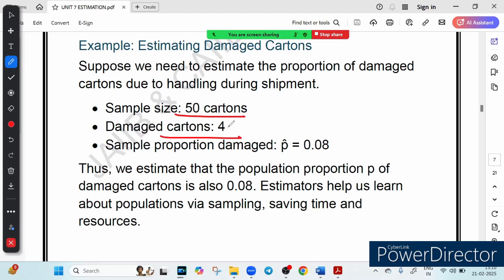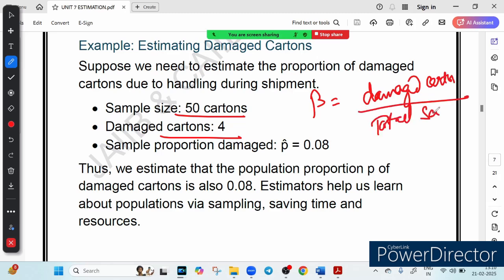damaged. So the sample proportion formula is p bar, is equal to damaged cartons in the numerator upon total sample in the denominator. So what is the number of damaged cartons? It is 4. And what is the total sample? 50. This will give us 0.08, or we write it 8%.